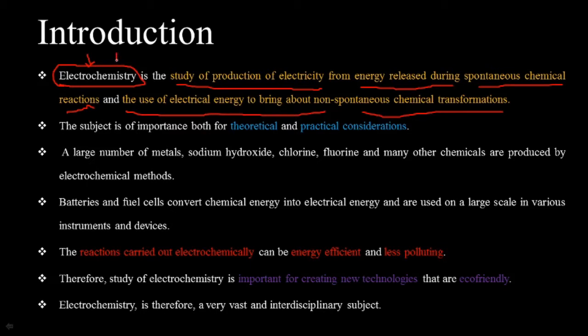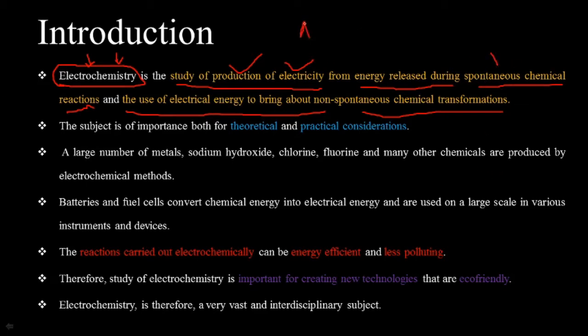In simple language, electrochemistry is the production of electricity when spontaneous chemical reactions take place.